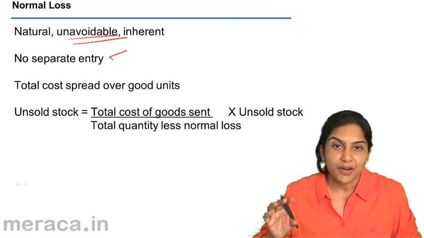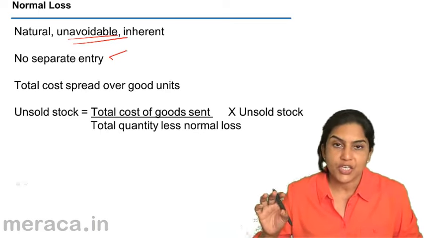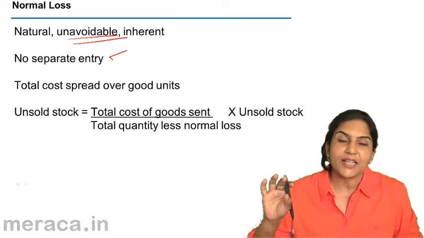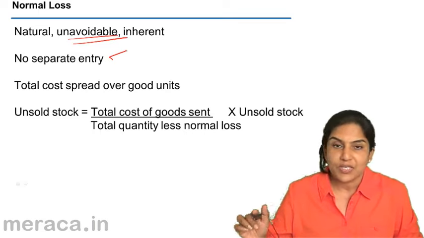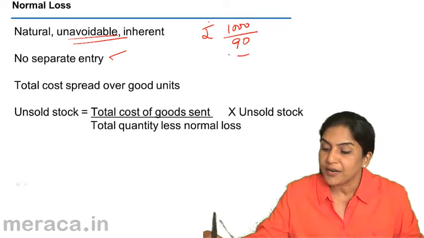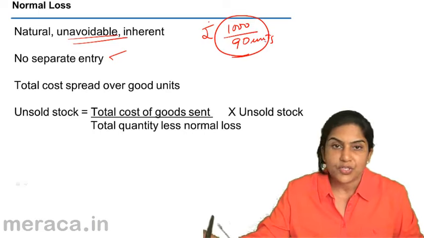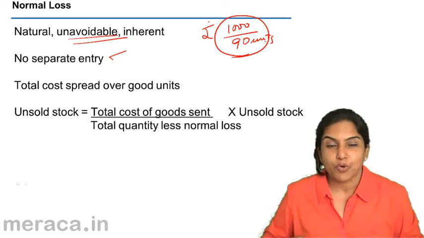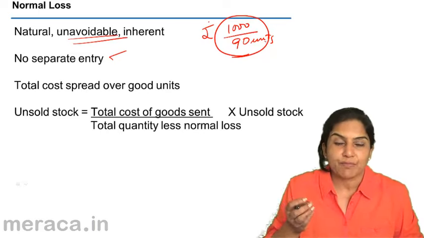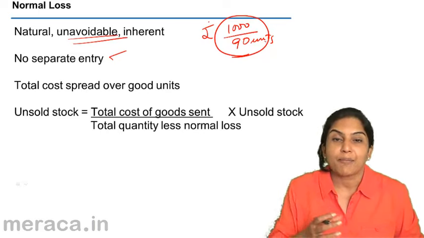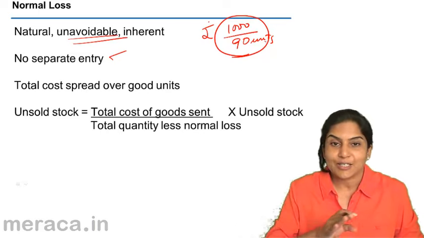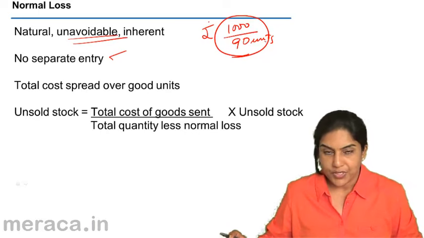That means if we send 100 units and the total cost of the 100 units is 1000, but it is expected that there would be a 10% loss, then we say that the total cost of rupees 1000 should be spread over not 100 units but over 90 units. So every unit becomes a little more expensive due to the normal loss. Every unit becomes more costly, because the number of units reduce. The total cost is just spread over the number of good units.